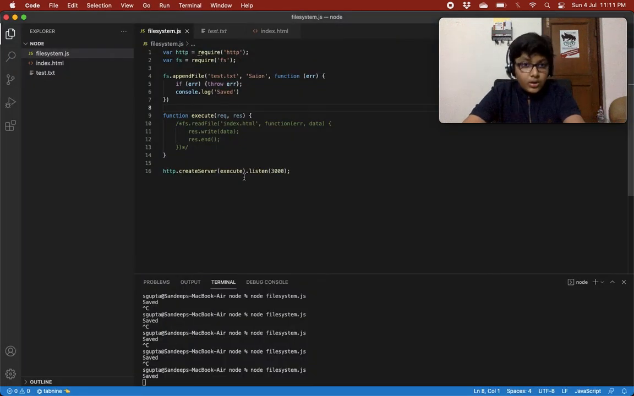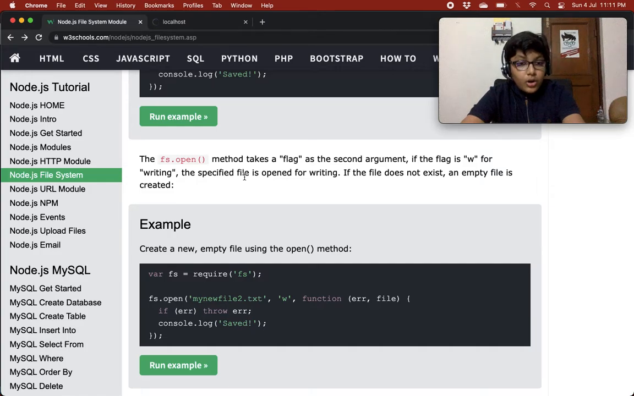So this append file method was quite cool. Let's see the open method. The fs.open method takes a flag as the second argument. If the flag is w for writing, the specified file is open for writing.